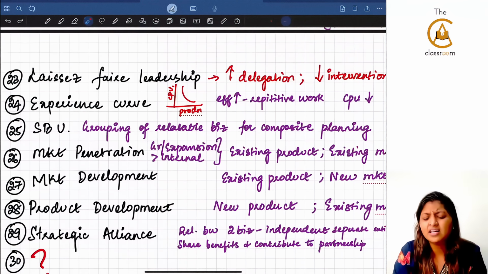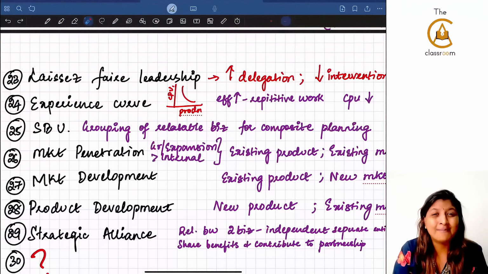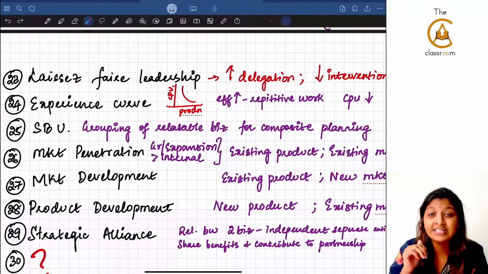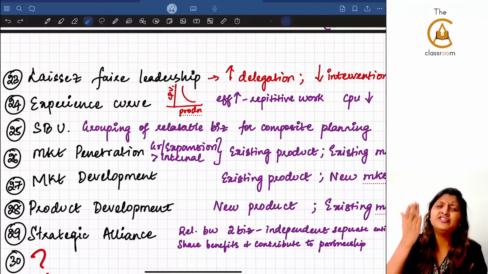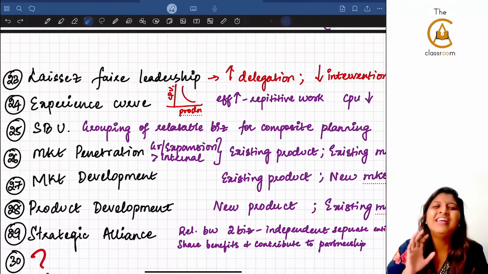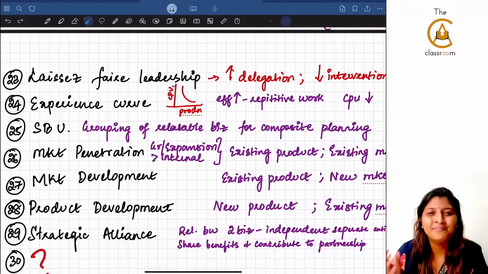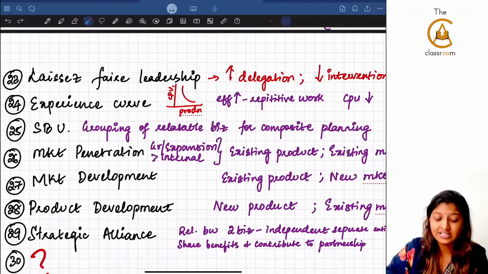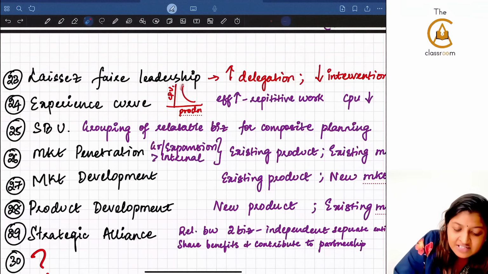What is experience curve? If there is repetitive work happening, the efficiency keeps increasing. You all would have done 3 or 4 revisions at this point of time, so your efficiency has increased a lot. This is only experience curve, guys. Usually in a company, if the efficiency keeps increasing, the cost per unit reduces. That's why, if you see, the curve is like this.